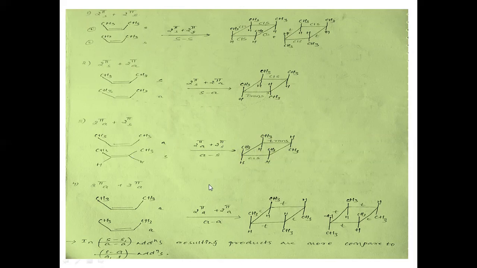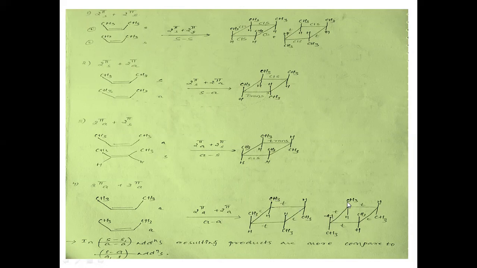Coming to antara-antara cycloaddition, where both the partners will oppose their stereochemical alignment. So cis reactant, here also cis reactant. If you observe in the product, the two methyl groups are opposite to each other, S trans, and here also both the methyl groups are opposite to each other, S trans.